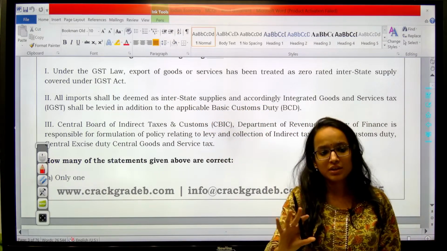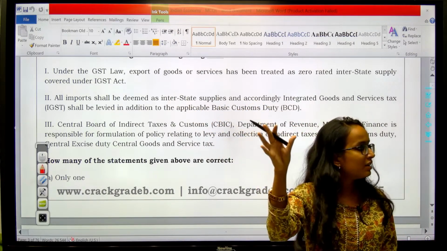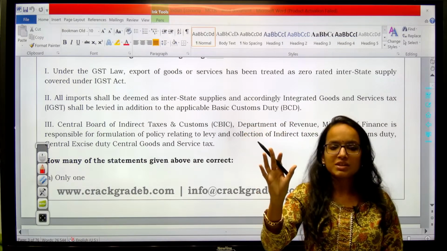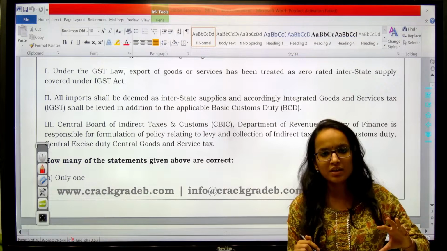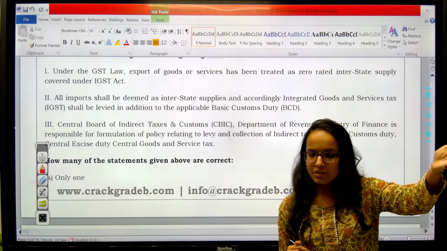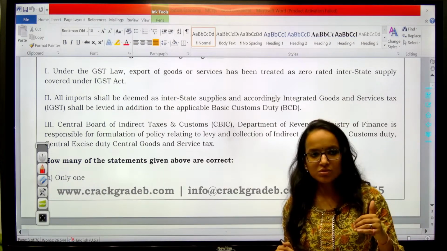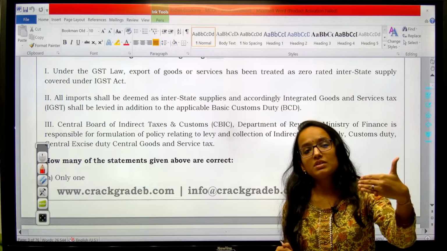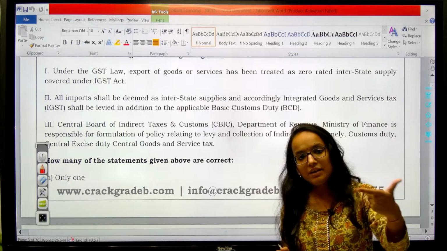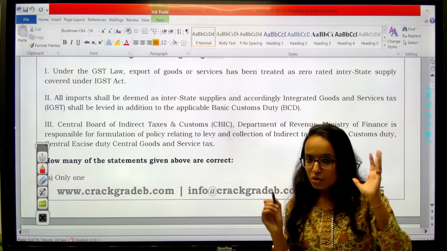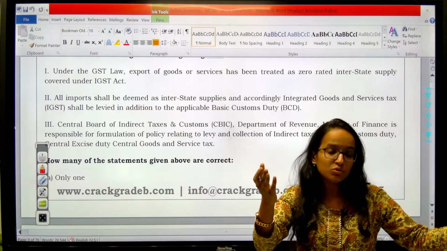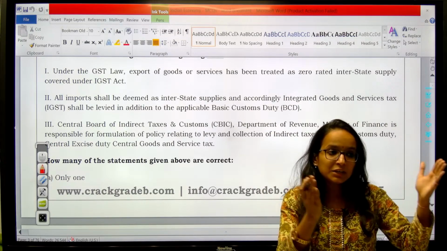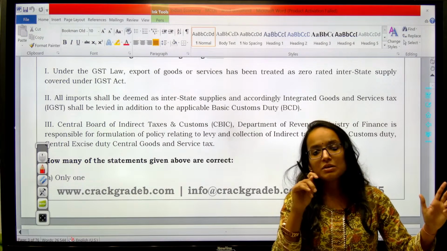Yes, absolutely. I have told you specifically that under the GST regime, exports of goods and services are zero rated, which is to say, it can be at the sales level or at the input level. If you have paid taxes on inputs for goods which you are producing to be exported, that will be credited back to you as input tax credit.